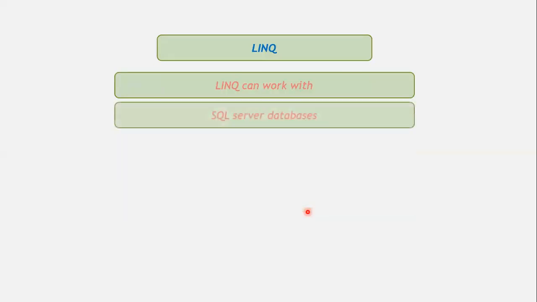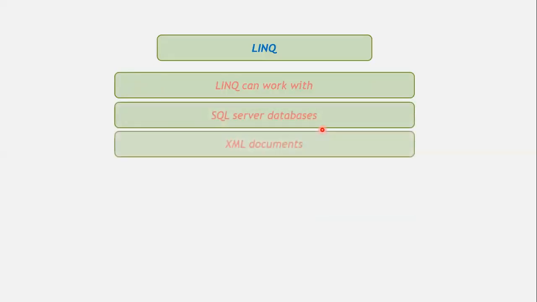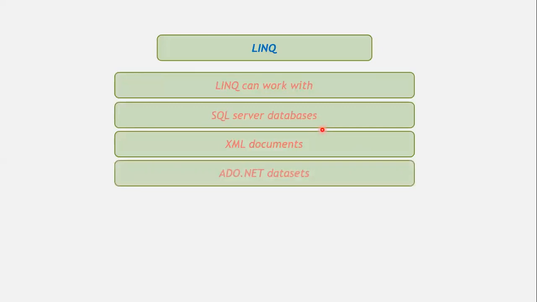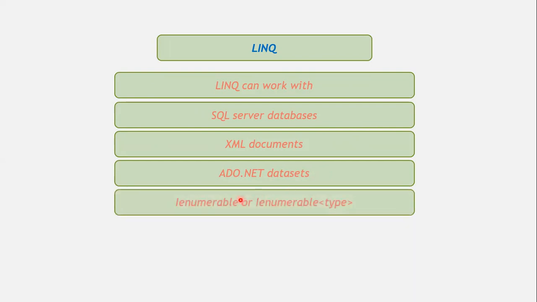Well, LINQ can work with SQL Server databases, XML documents, and ADO.NET datasets. We have already studied datasets. LINQ can also work with any collection that is supported by the IEnumerable and IEnumerable generic interface. We have already studied generics.